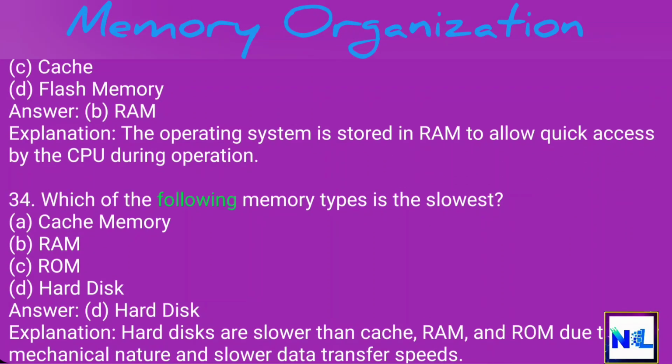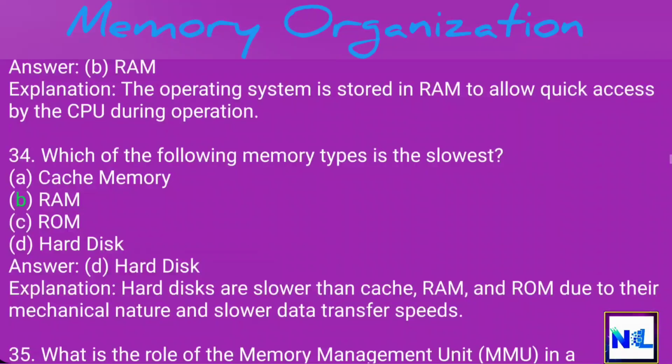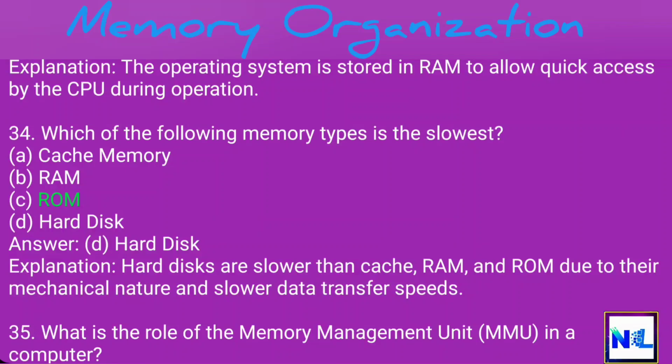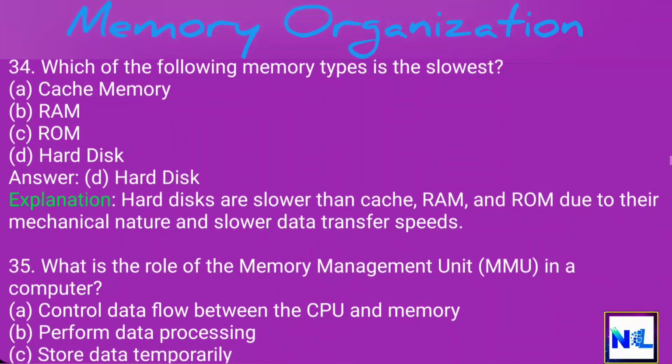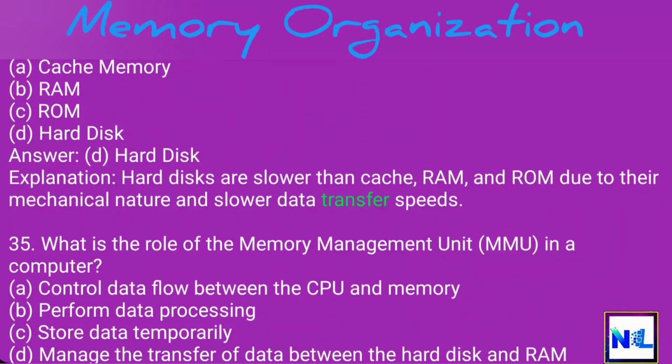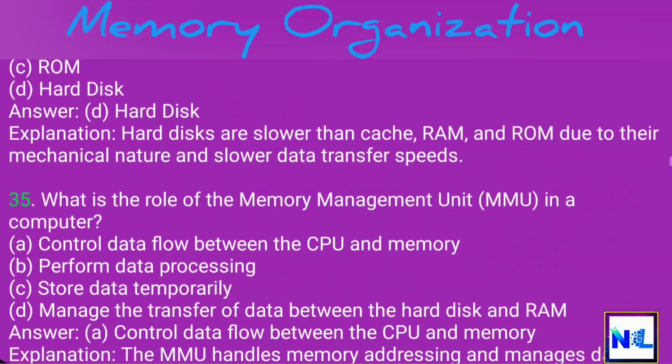34. Which of the following memory types is the slowest? A. Cache memory. B. RAM. C. ROM. D. Hard disk. Answer: D. Hard disk. Explanation: hard disks are slower than cache, RAM, and ROM due to their mechanical nature and slower data transfer speeds.